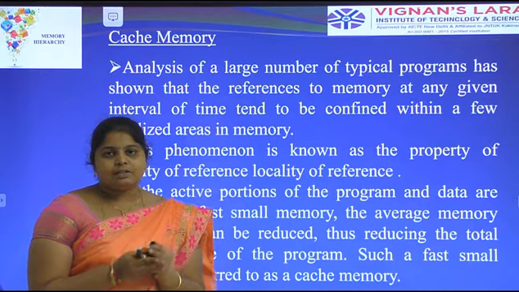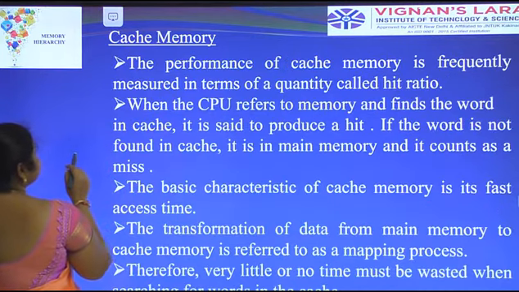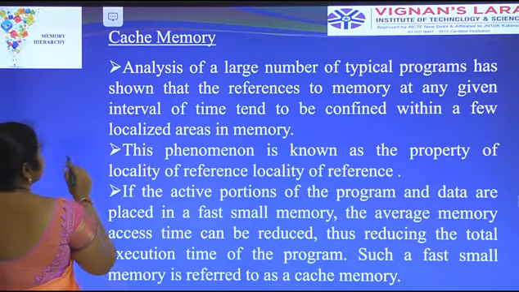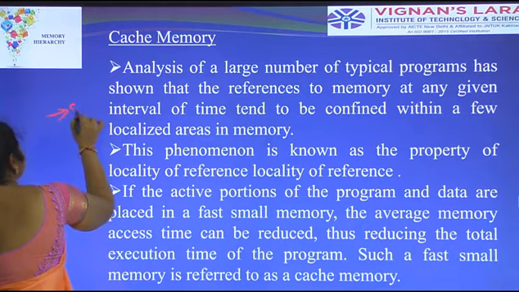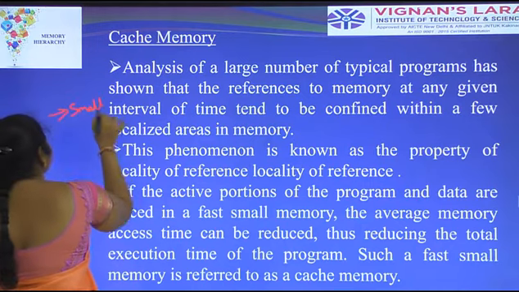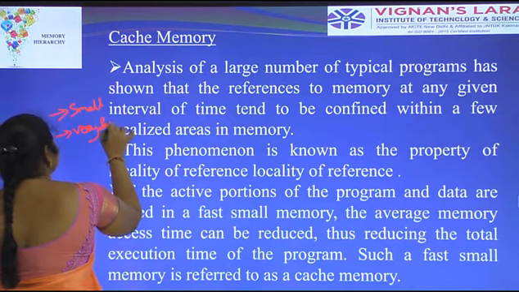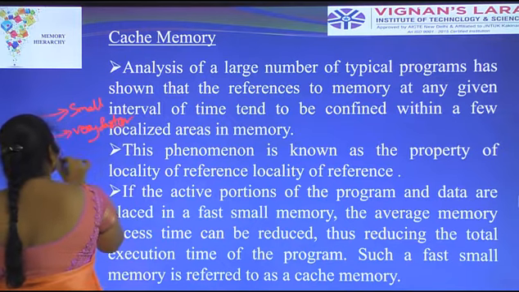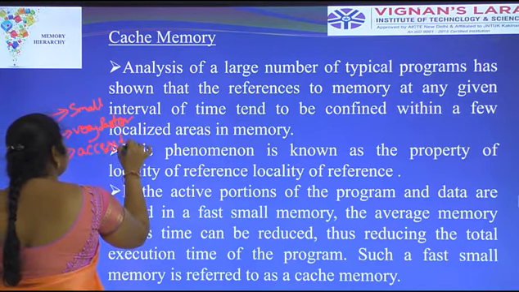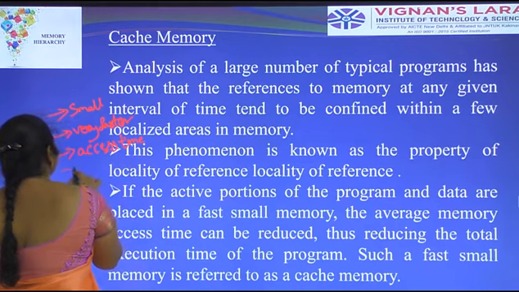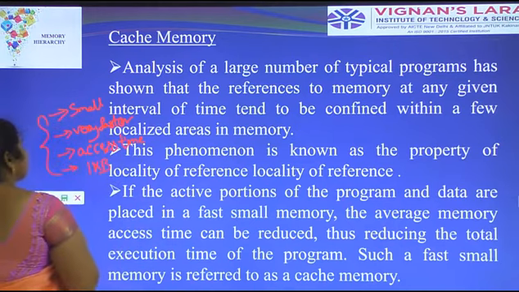What are the characteristics of cache memory? It is smaller in size, it is very fast compared to the other memories, and the access time is also short. But the storage capacity is 1 KB. These are the characteristics of cache memory.